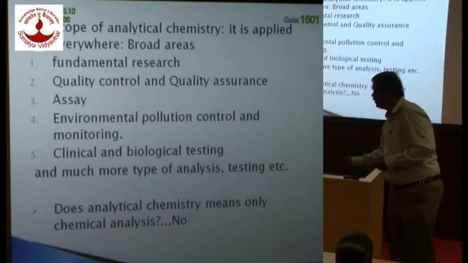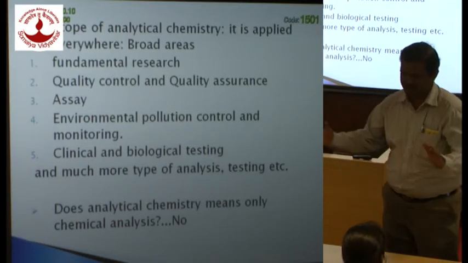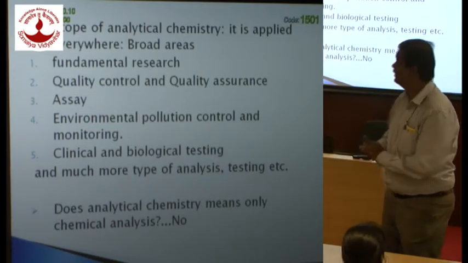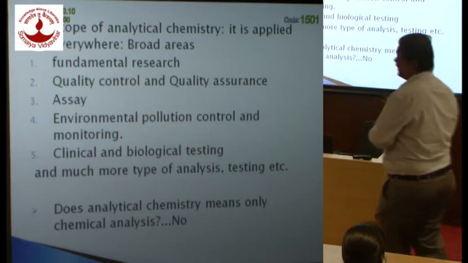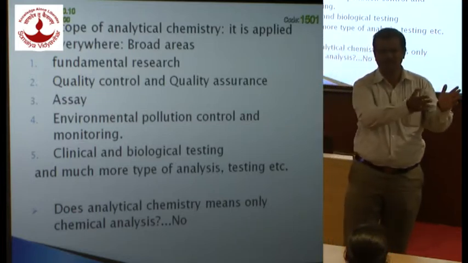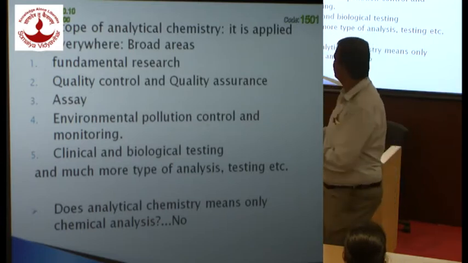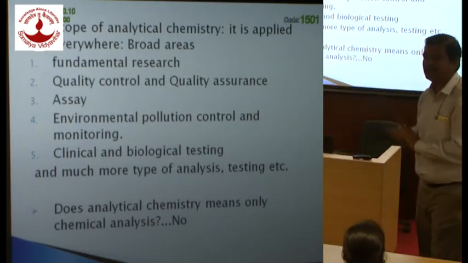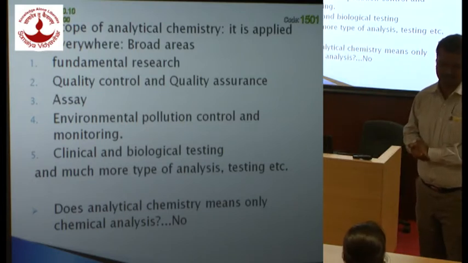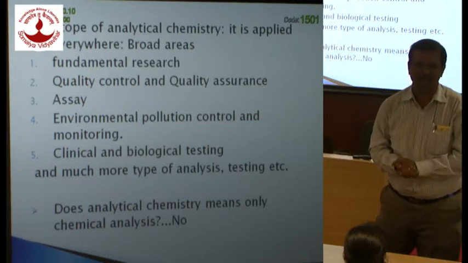Now we have discussed real samples, what can be a real sample. Now let us discuss, as we have defined analytical chemistry, what is its scope. Why do we want an entire separate branch as analytical chemistry when we have three classical branches? The answer lies in that it has enormous scope, pure or in combination. That is why we have devoted a separate branch of chemistry to analytical chemistry.